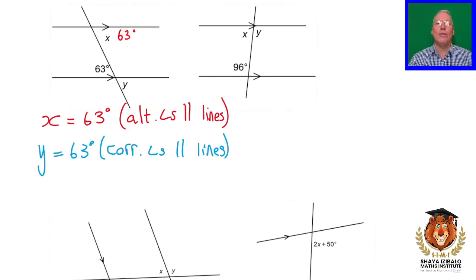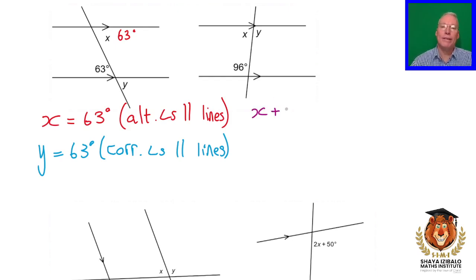Right, now we need to find the angles over here. All right, we're going to just do this one together, and then we're going to ask you to pause the video and try some yourself. Okay, so we can choose here. We could actually find y first because it's an alternate angle, or we could find x first. What do we know about x plus 96 degrees?